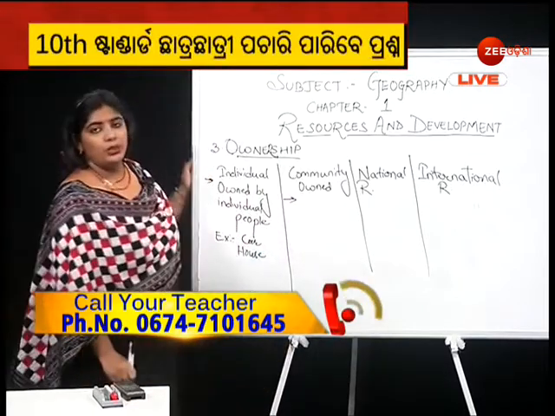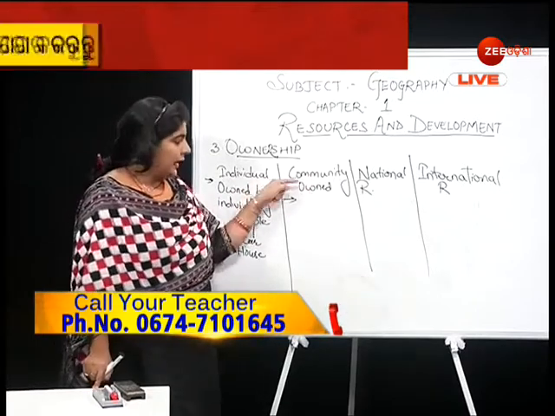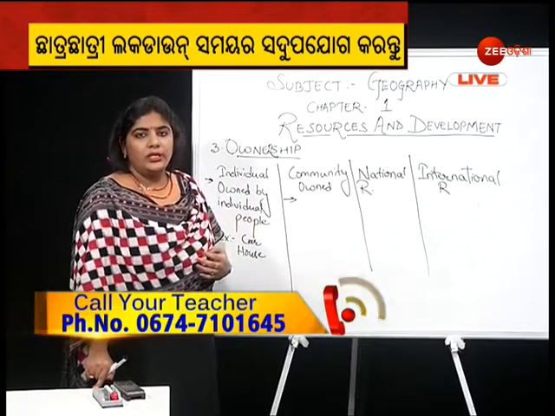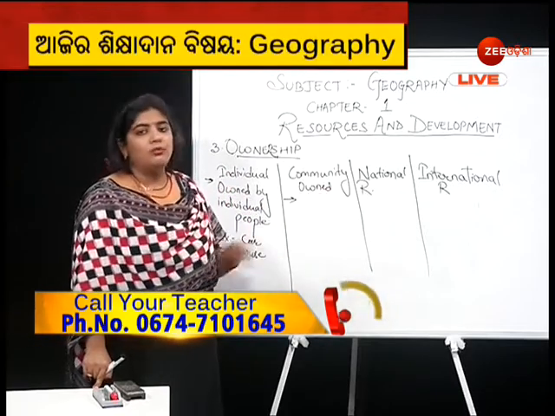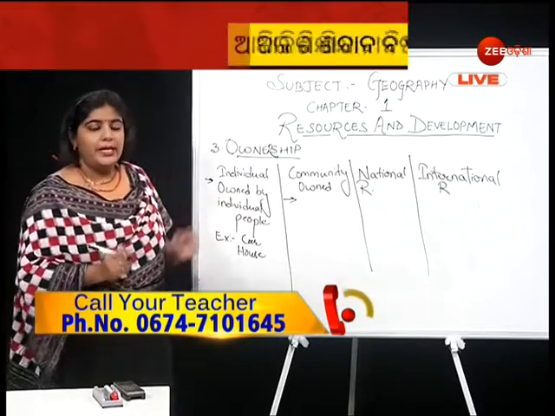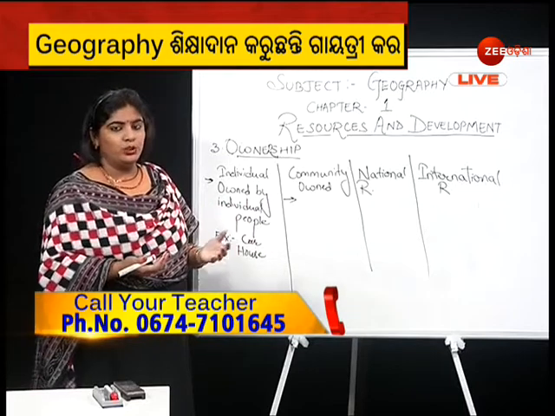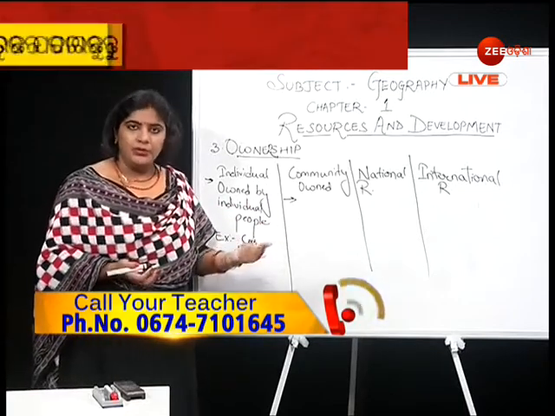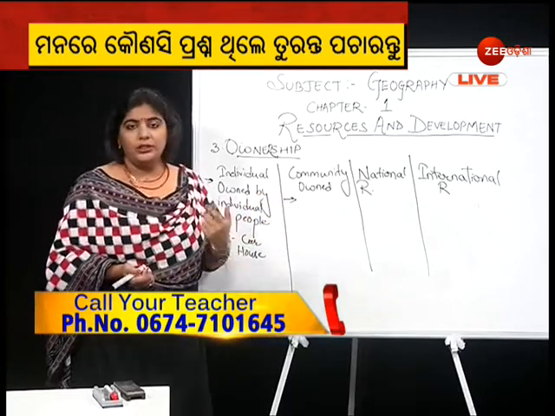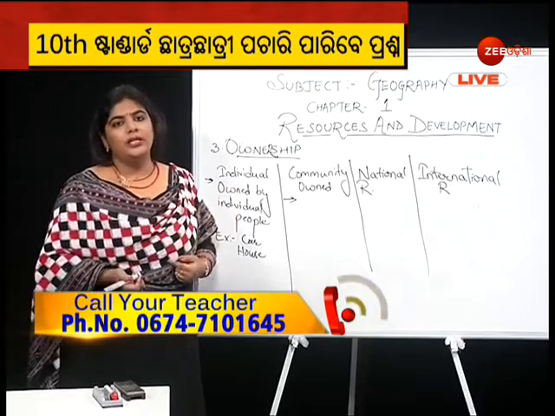Now community owned resources. The term community explains that the people of that community will be the owner of those resources. So in our community, if we have a community hall that can be used by all the people of the same community, community resources would be the resources that are owned by people of a particular community.